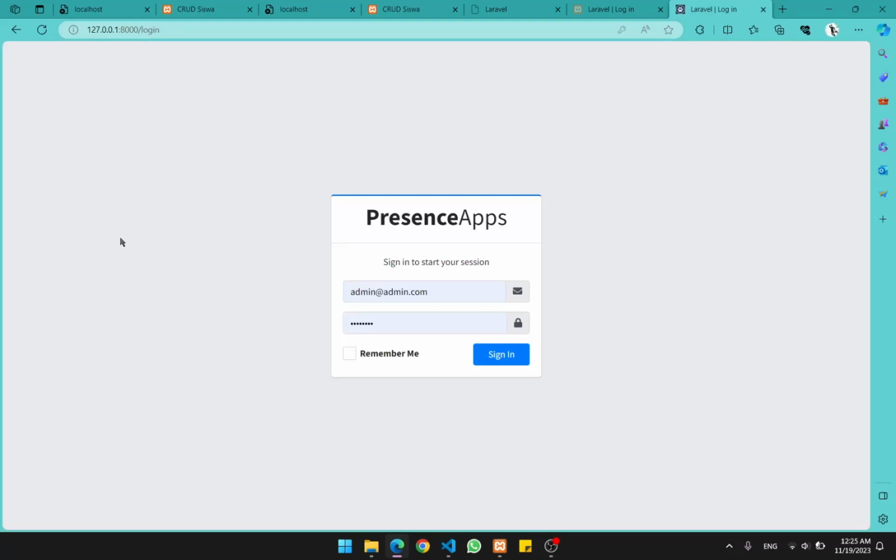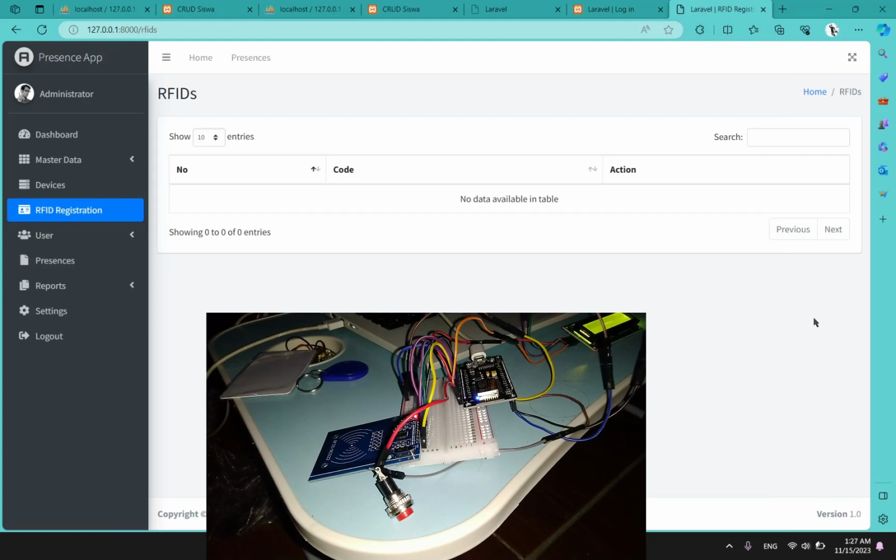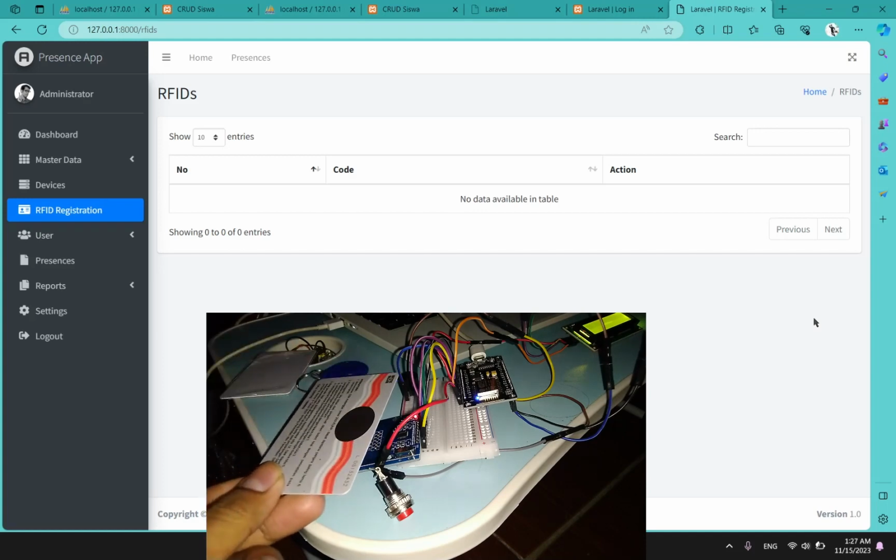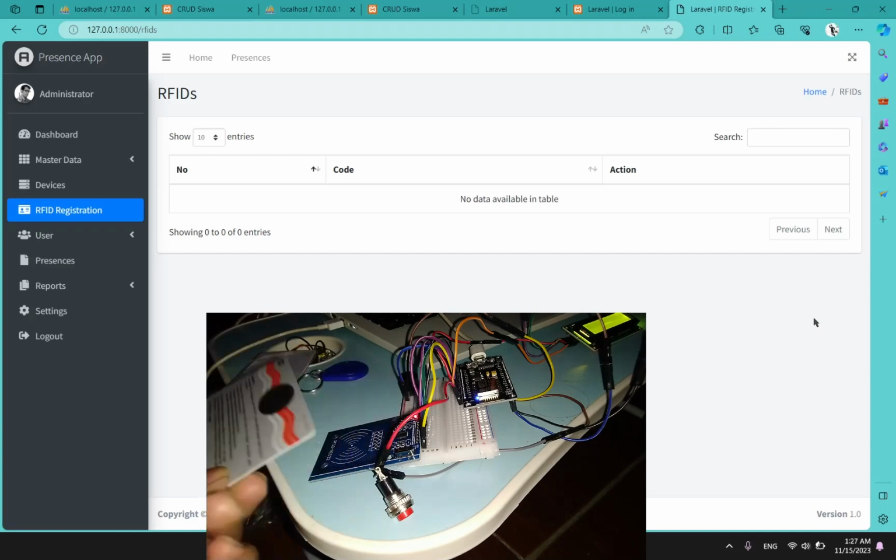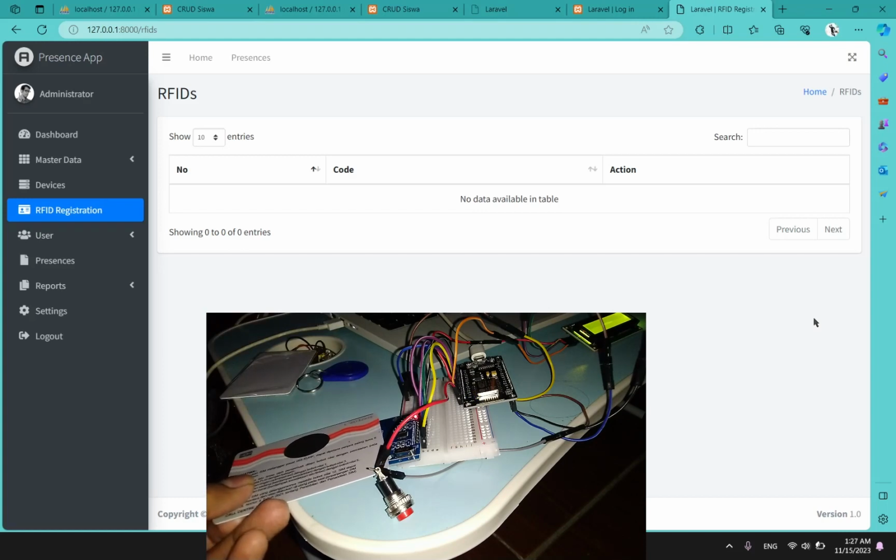Let's get just into the live demo. Yeah. Okay, I just turned this device to register RFID mode. Then I'll try to register my RFID. Just tap it in here. Okay, as you can see, the sound of the buzzer.